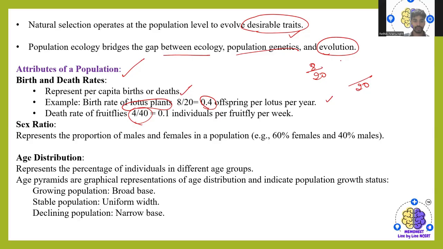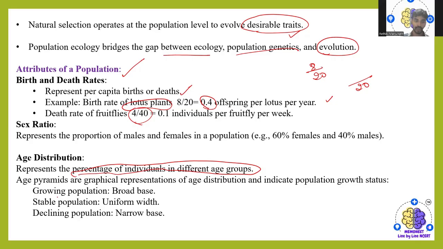Age distribution. When I'm talking about the age distribution, it actually represents the percentage of individuals in different age groups. Age pyramids are graphical representations of the age distribution and indicate the population growth status.